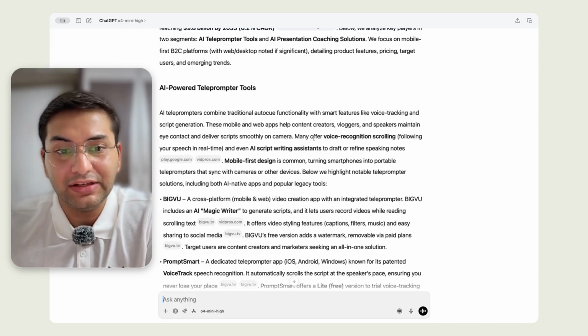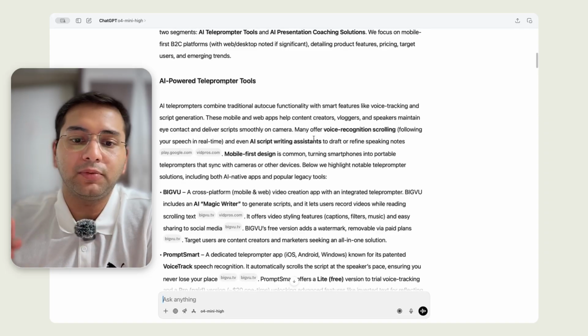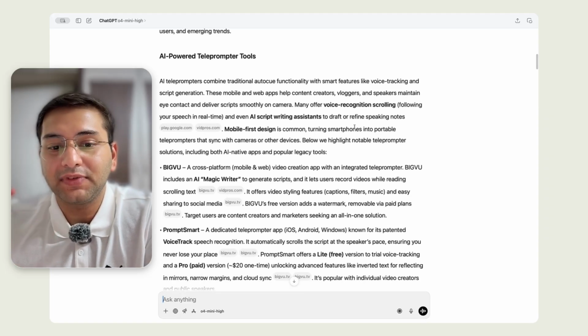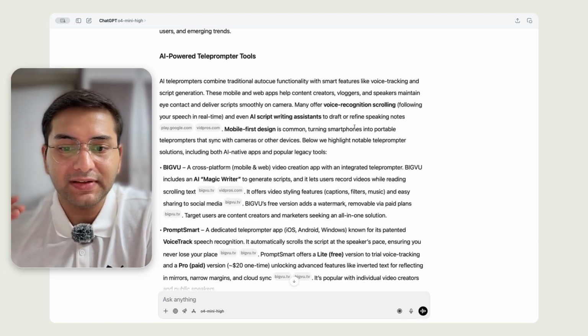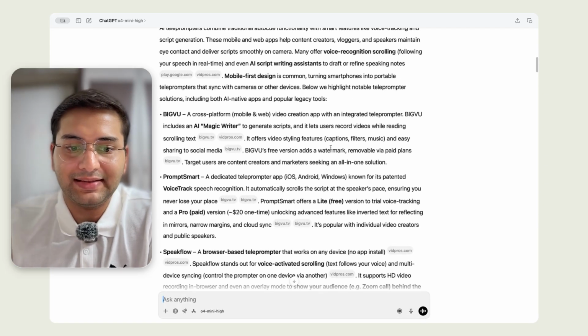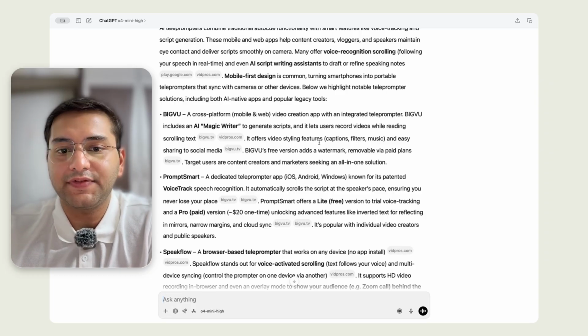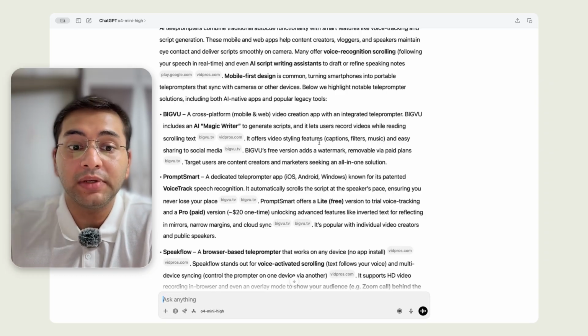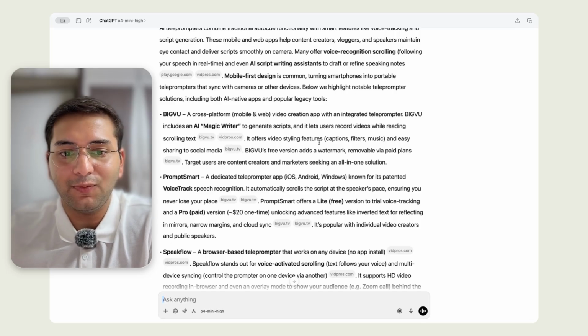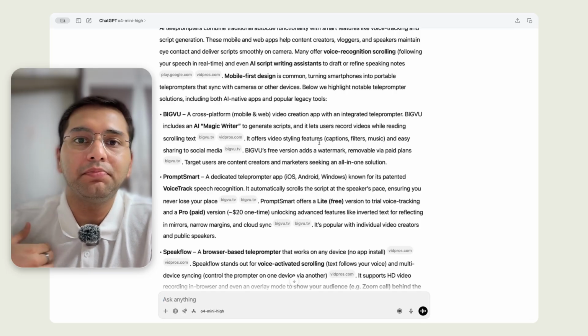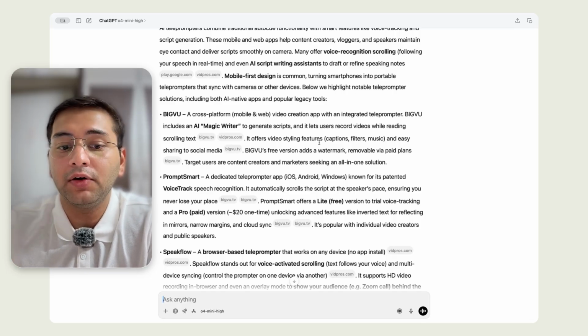Then it dives into each of them one by one. For every tool, it gives me specifics about which platform the tool is available on, what some of its signature features are, what the pricing is, and what the caveats are. You can see this is done for a bunch of tools. So it gives me a pretty comprehensive summary of what I can expect from each tool, which helps me understand what each tool offers in comparison to my original idea.